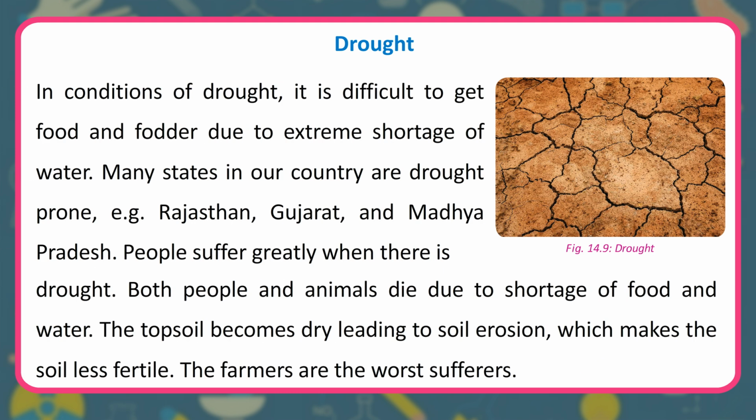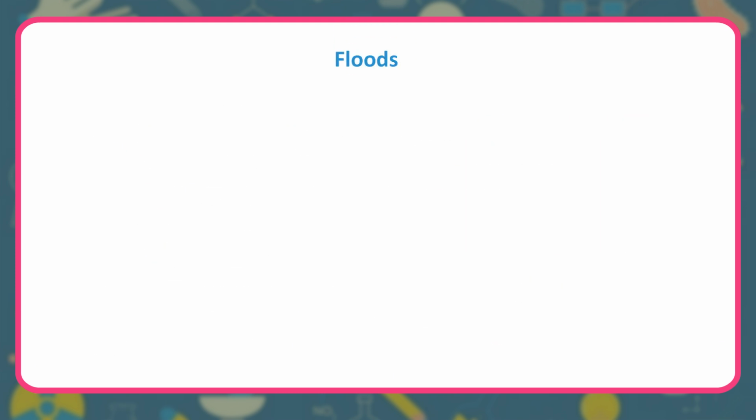In conditions of drought, it is difficult to get food and fodder due to extreme shortage of water. Many states in our country are drought-prone, for example Rajasthan, Gujarat, and Madhya Pradesh. People suffer greatly when there is drought. Both people and animals die due to shortage of food and water. The topsoil becomes dry, leading to soil erosion, which makes the soil less fertile. The farmers are the worst sufferers.